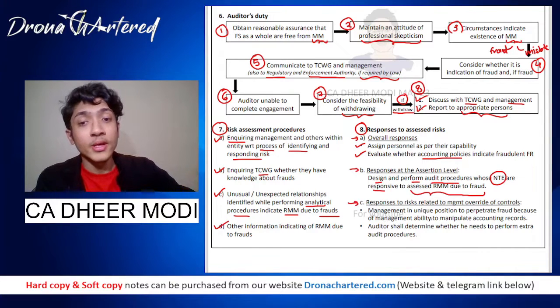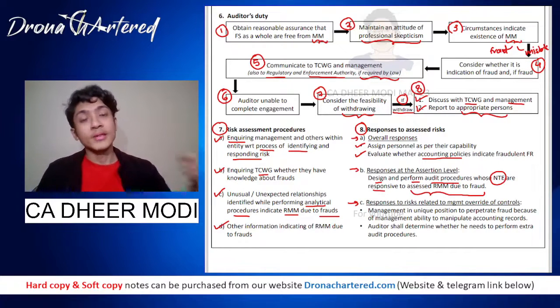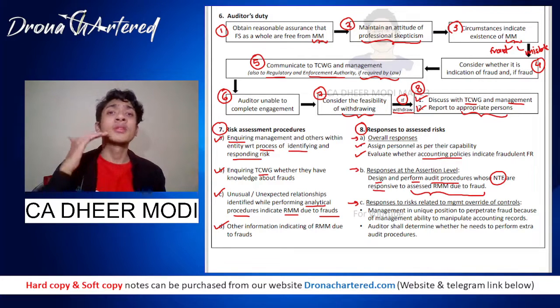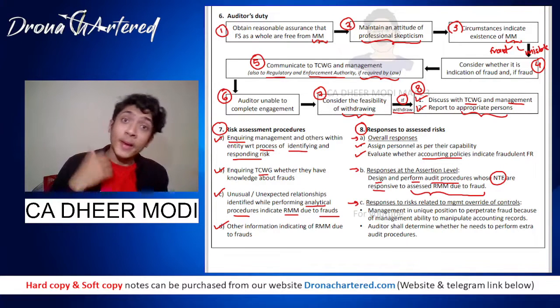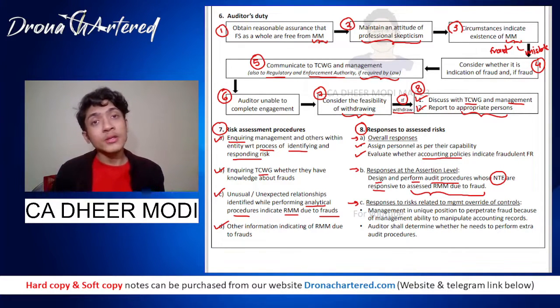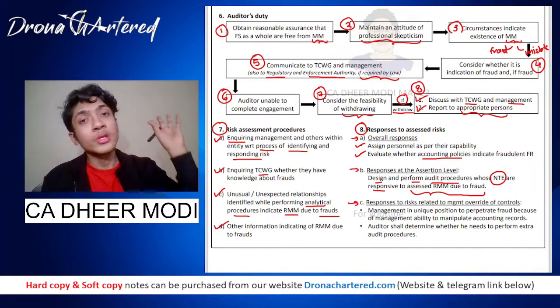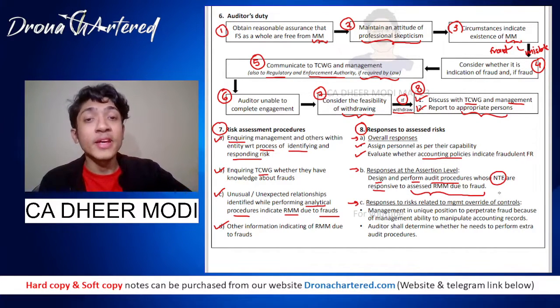And the last point is response to risk related to management override of controls. What does management override of controls mean? That is when the management has certain power over controls. For example, any expenditure over 50,000 has to be approved by management. Suppose this is a control. Now the management itself can override this control, right? For example, if I enter a transaction greater than 50,000 and I only approve it, I have overridden the control. So when I bypass or take advantage of the control, it is called overriding of control.